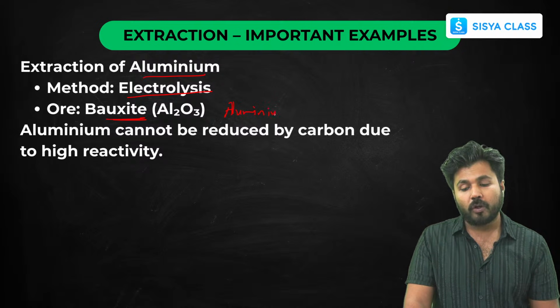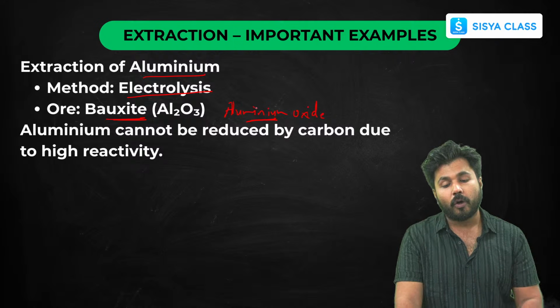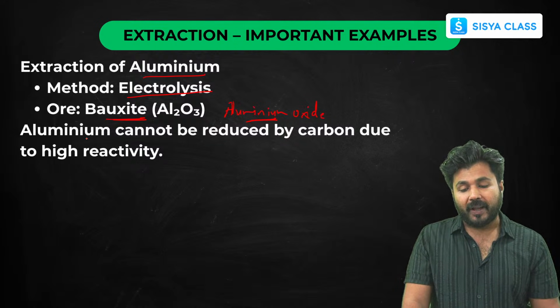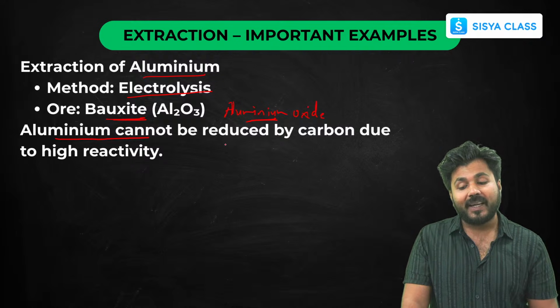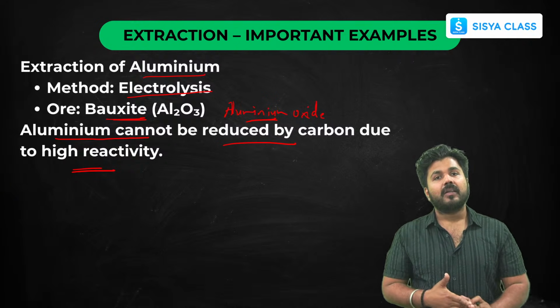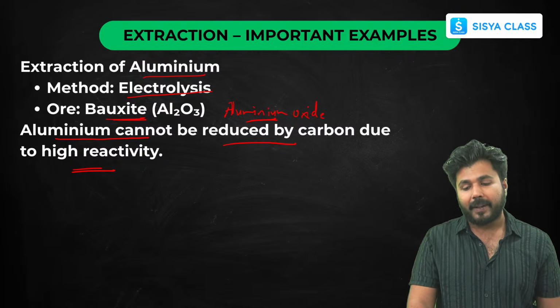So mostly ores of highly reactive metals are already present in the form of oxides. So you just have to refine it using electrolysis. Okay, so now it cannot be reduced by carbon or some other reducing agent because they are highly reactive. So that's why you will use electrolysis in molten form, then you will be getting the pure aluminium metal.